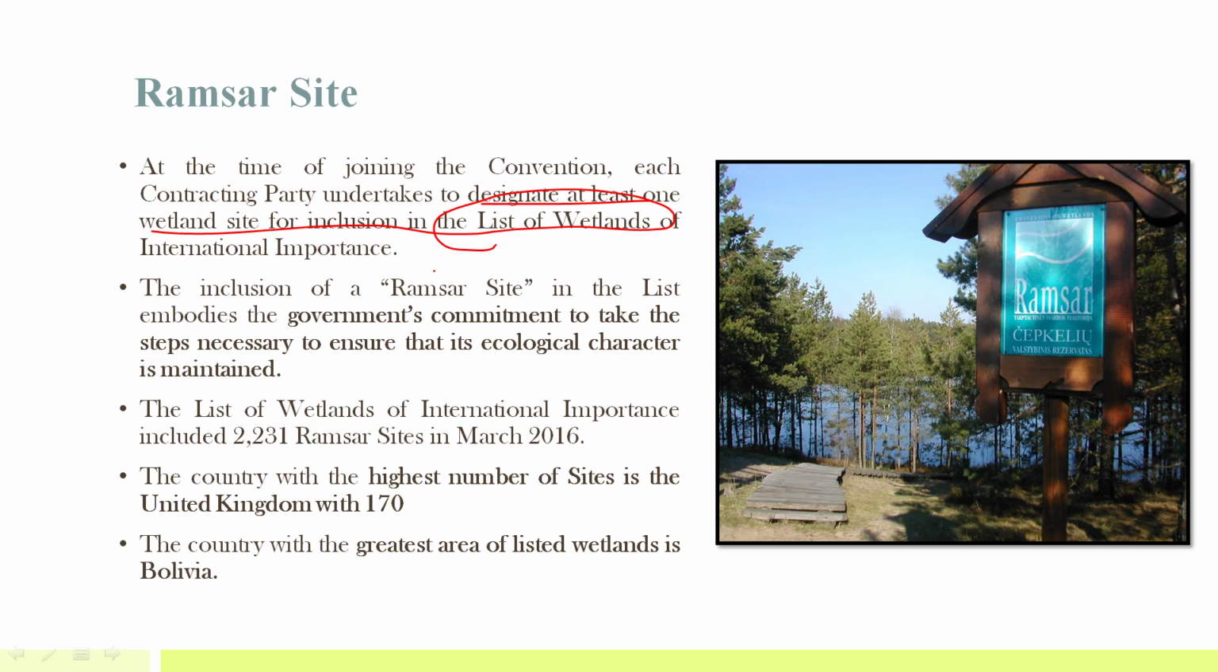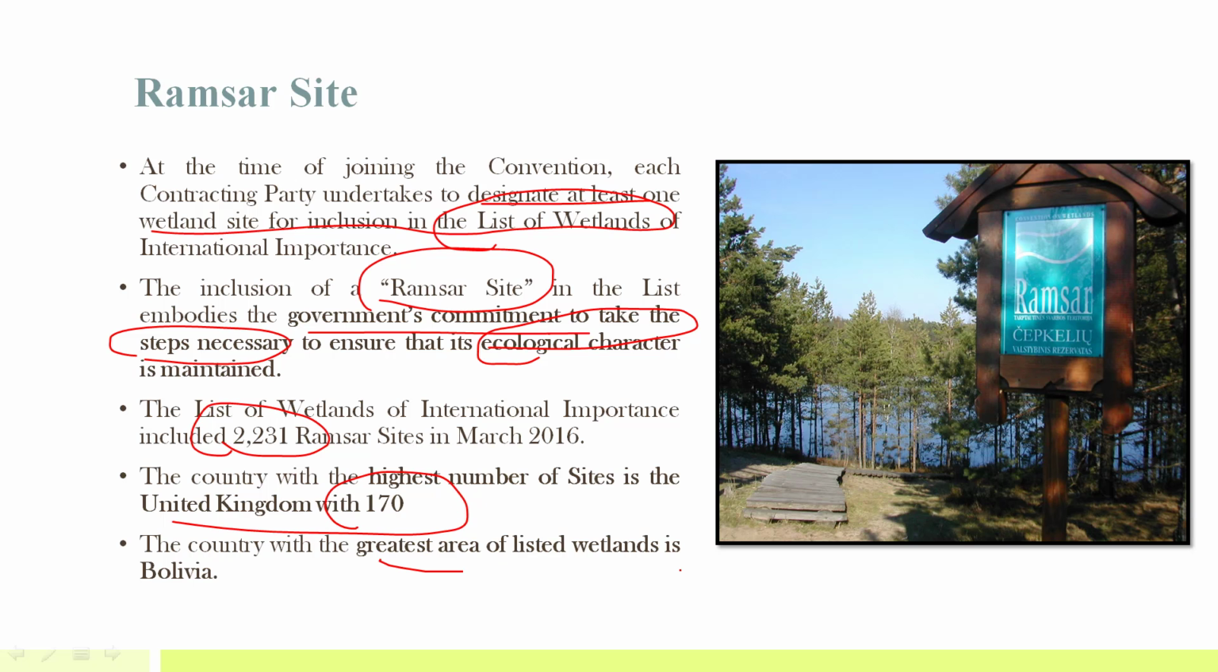And what does this inclusion in the Ramsar list actually mean? The inclusion of any wetland in the Ramsar list embodies the government's commitment to take the steps necessary to ensure that its ecological character is maintained and that the wetland is well preserved. The list of wetlands of international importance includes more than 2000 Ramsar sites, and the country with the highest number of sites is the UK with 170. The country with the greatest area of listed wetland is Bolivia.